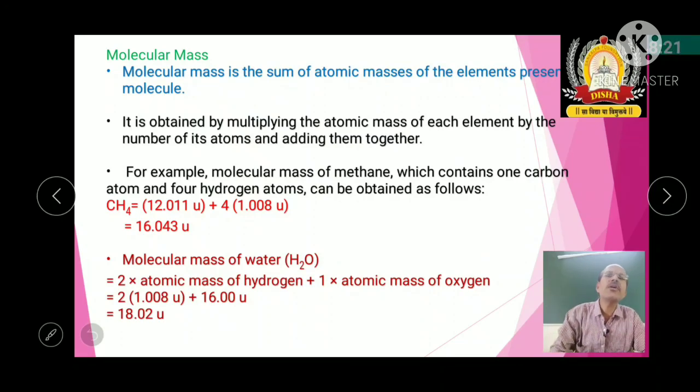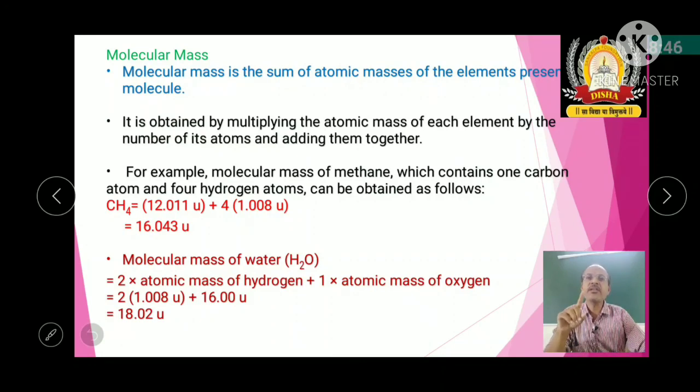In terms of carbon 12, how can we explain this? If I take it with respect to the carbon-12 isotope, I can define the molecular mass in this way. If I take the example of water, the molecular mass of water is 18.